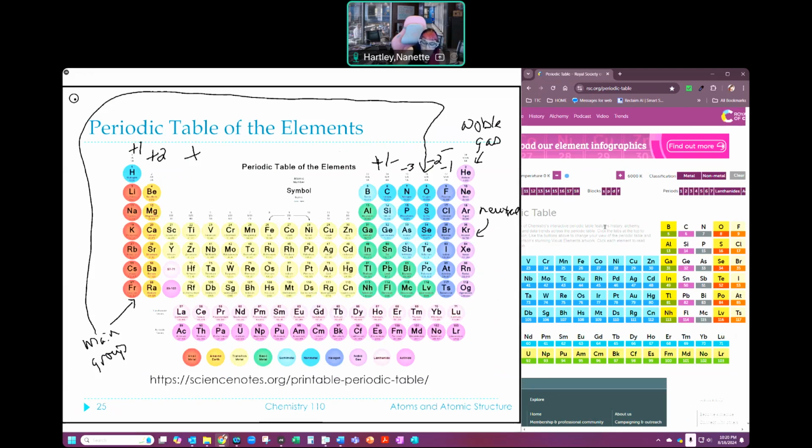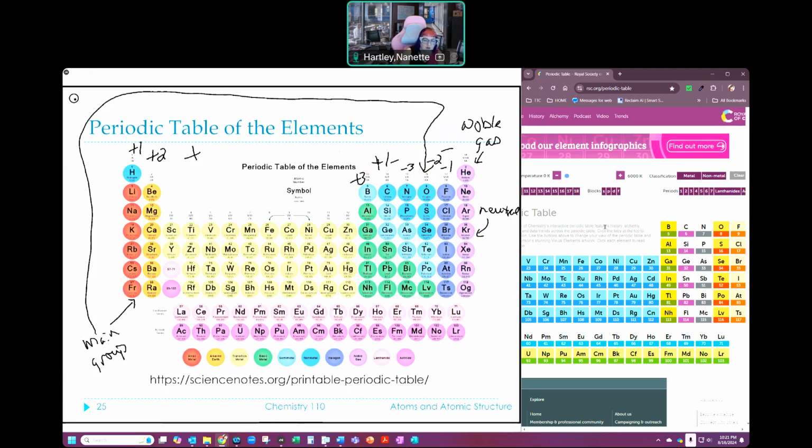And occasionally when we talk about these metals over here, and it's usually only aluminum that we talk about, they can lose 3. And they become +3. Those are the charges I would actually expect you to be able to guess: the +1, the +2, +3, the -1, the -2, and occasionally -3.